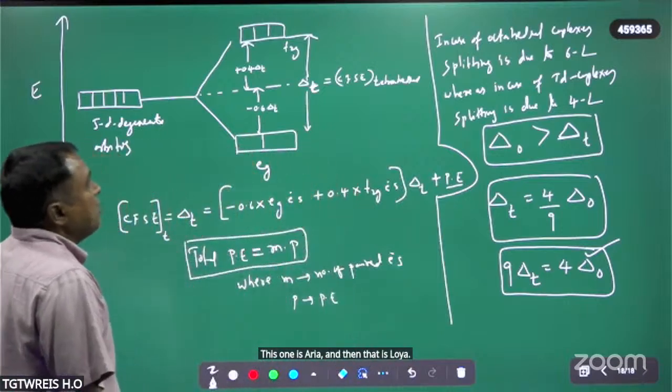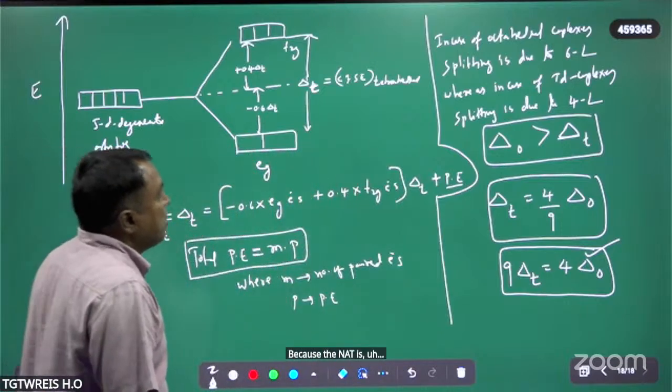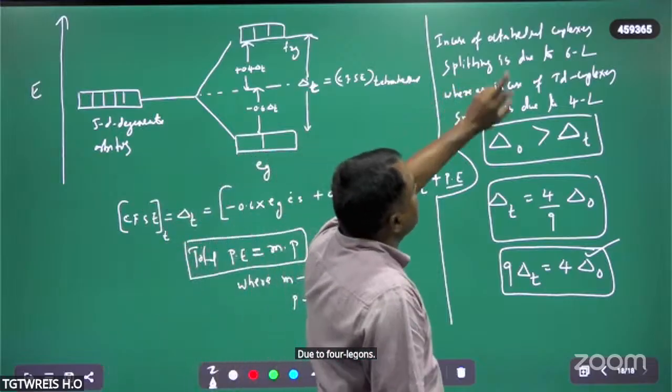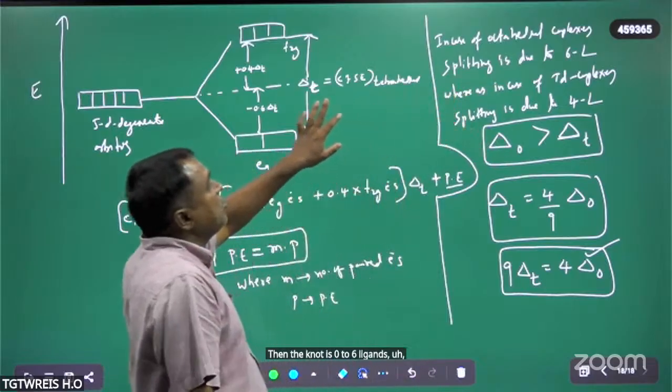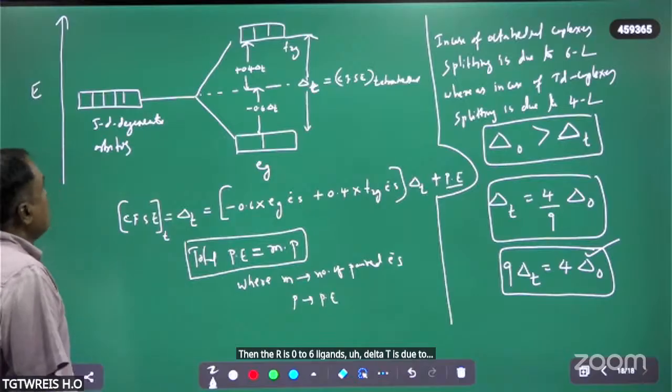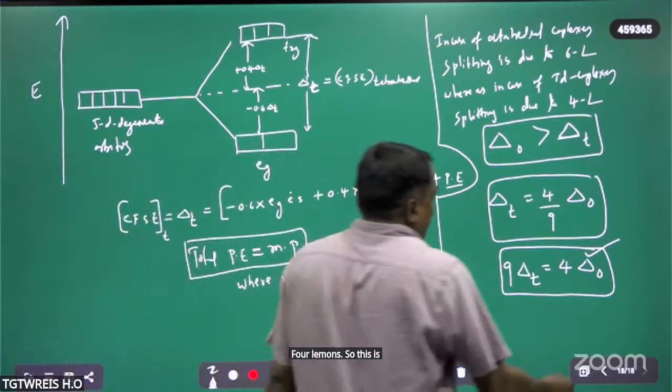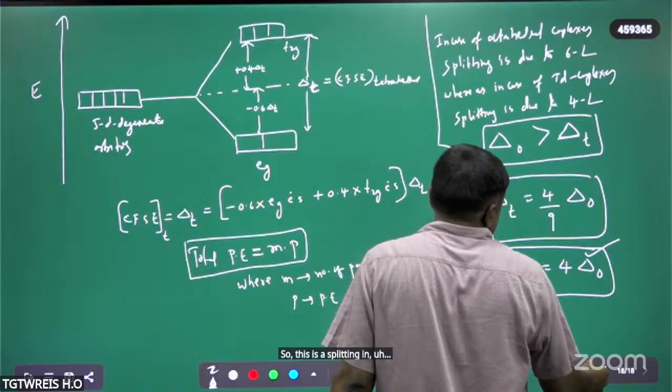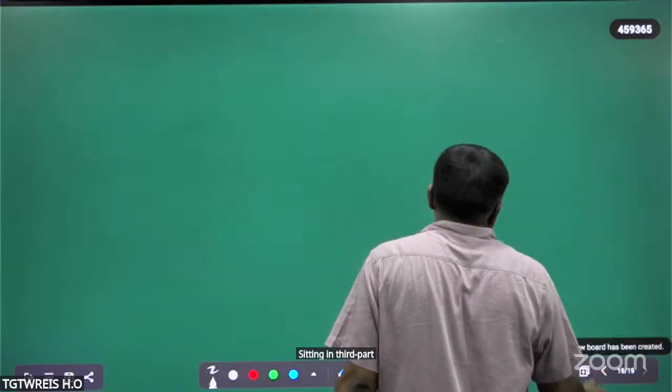Because delta naught is due to 6 ligands. Delta T is due to 4 ligands. So this is the splitting in tetrahedral complexes.